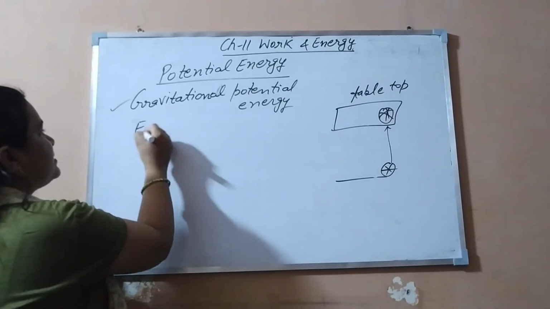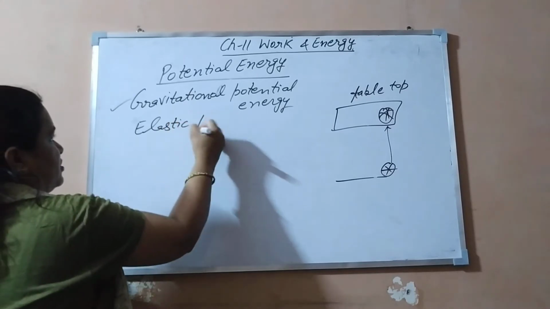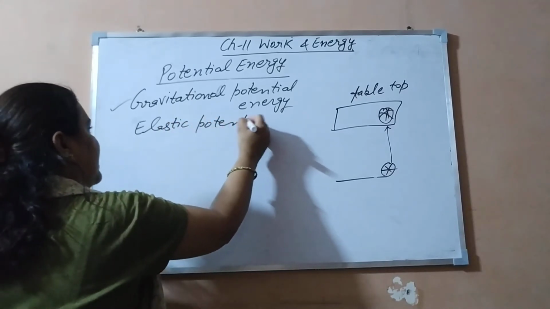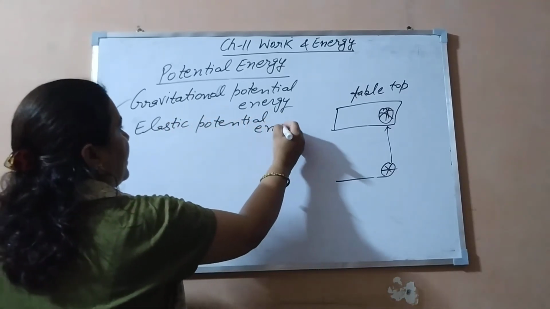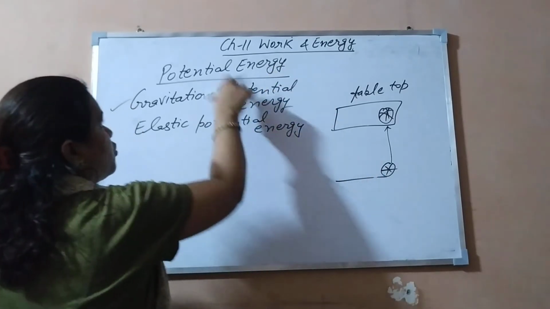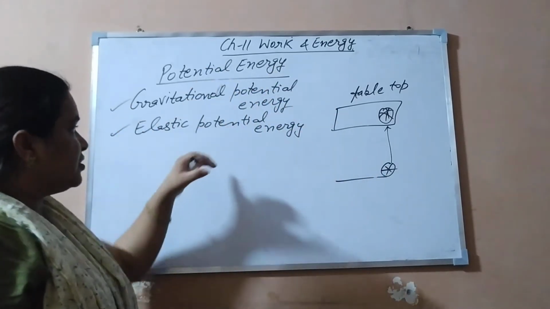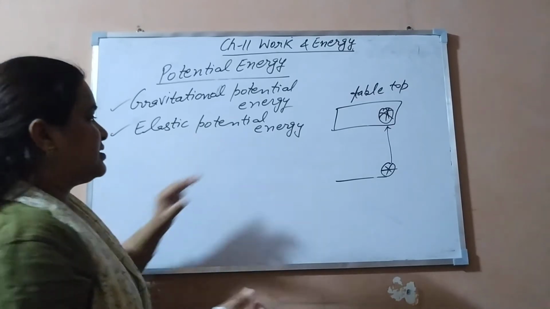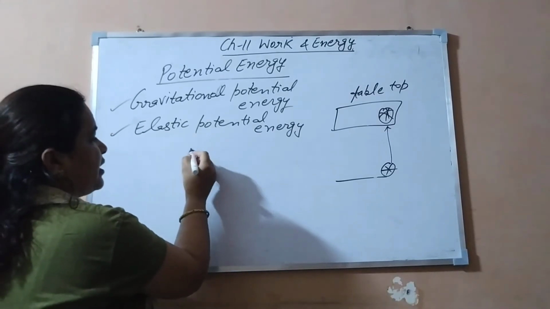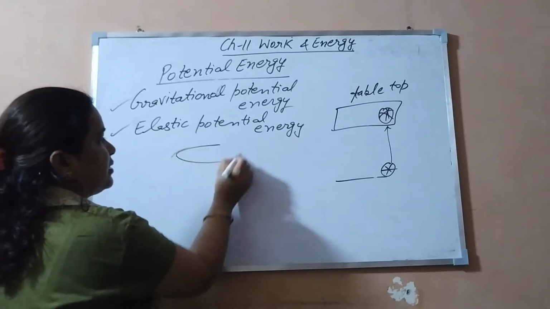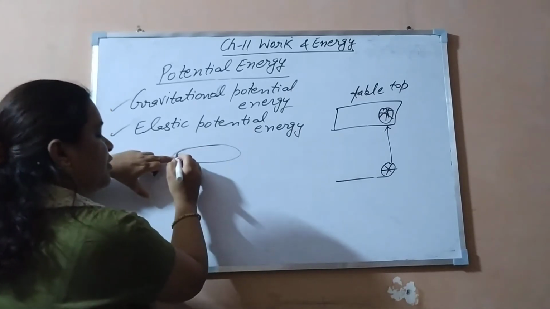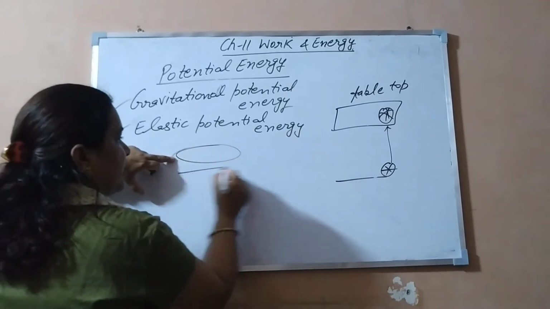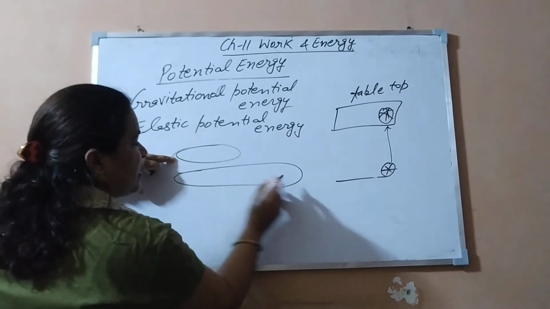Potential energy is a general term, but it is of two types: gravitational potential energy, and the next one is elastic potential energy. These are the two types of potential energy. What is the meaning of elastic? Like a rubber band. If you have a rubber band, you fix one end and stretch the other end, so you will stretch this rubber band like this.